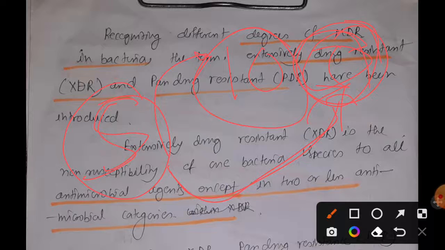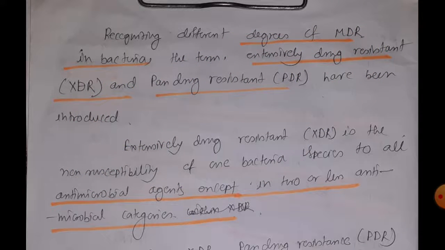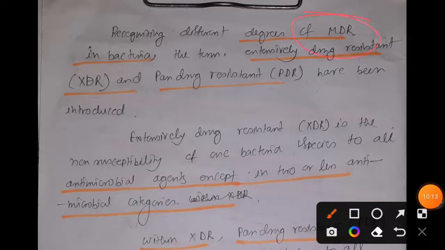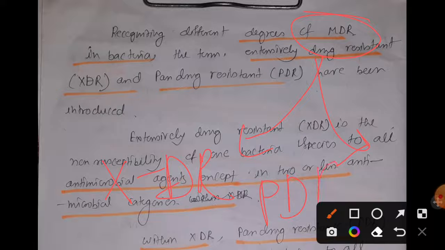Okay, so under such circumstances, scientists decided that we have to further divide MDR into more parts, to make the classification more accurate. So they developed two extra branches of MDR. One is XDR, meaning extremely drug resistant. Another one is PDR, that is pan drug resistant.